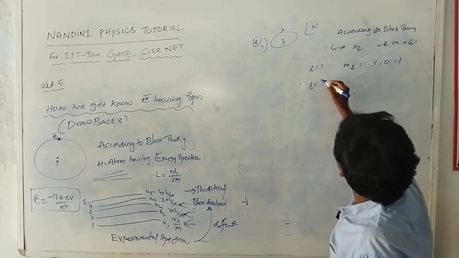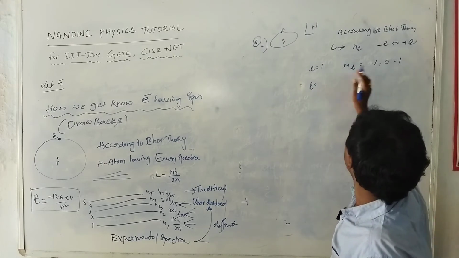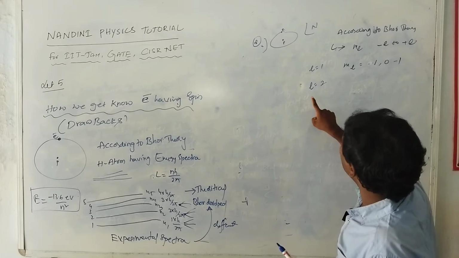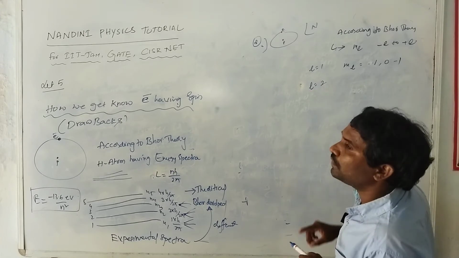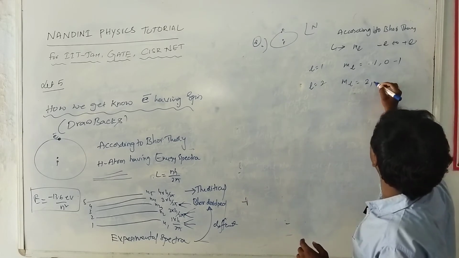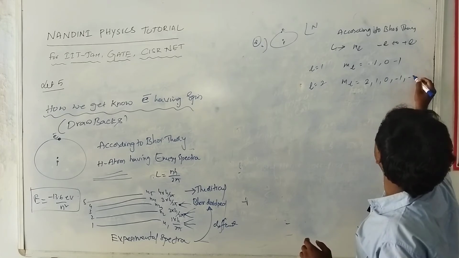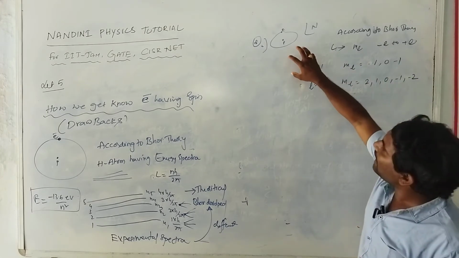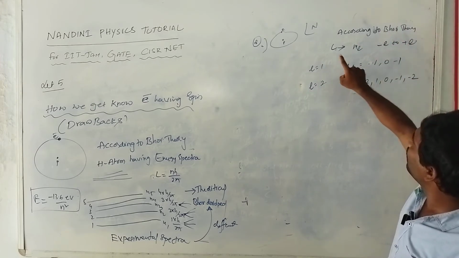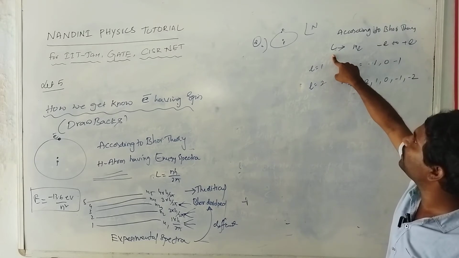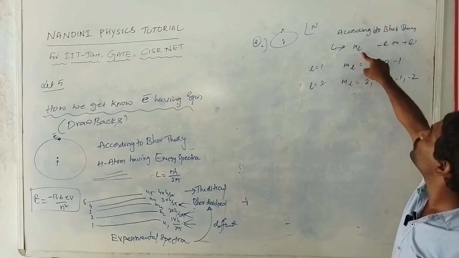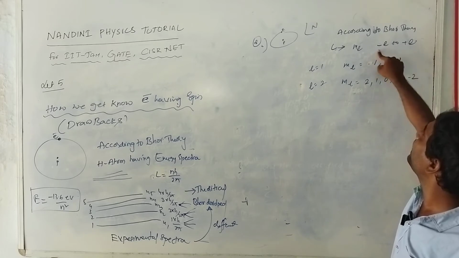If you take the L equal to 2 state, then the orbital quantum number L is equal to 2, and we get the ml value further split into 5 parts: 2, 1, 0, minus 1, minus 2. So we can observe that when this atom is placed in an external magnetic field, according to Bohr theory, the orbital quantum number is further split into ml, and that ml value is from minus L to plus L.